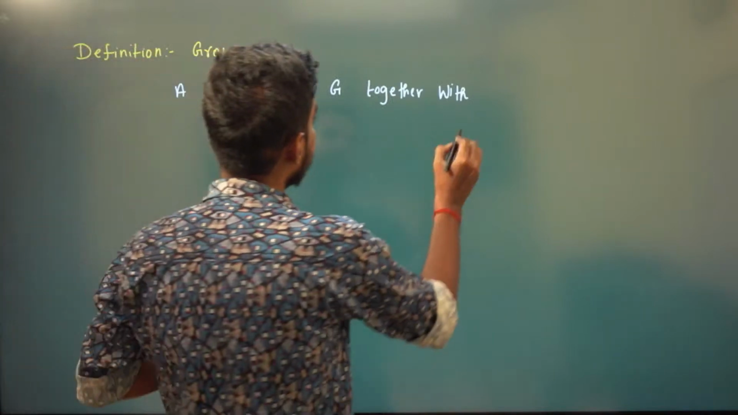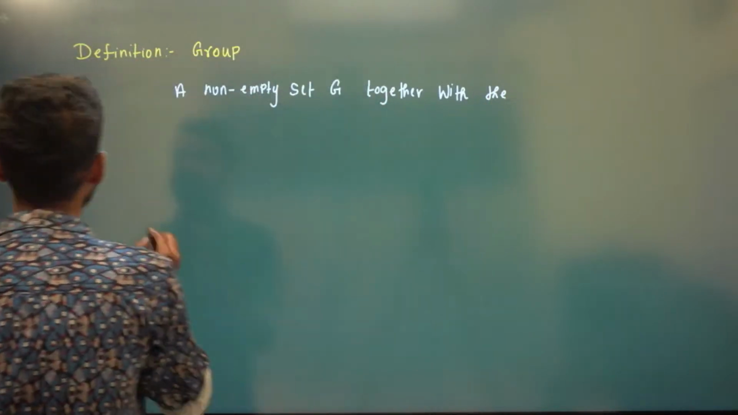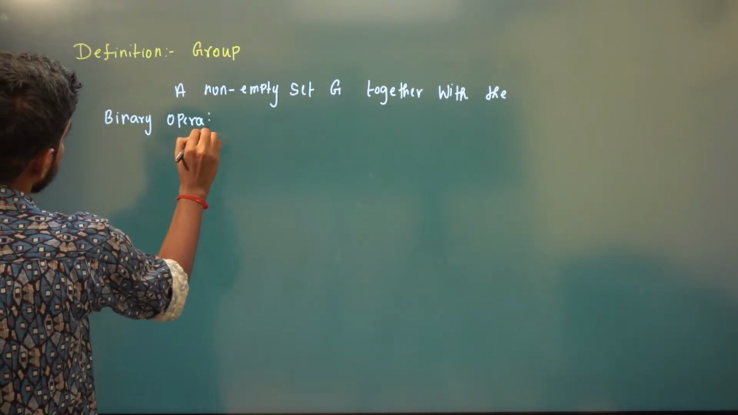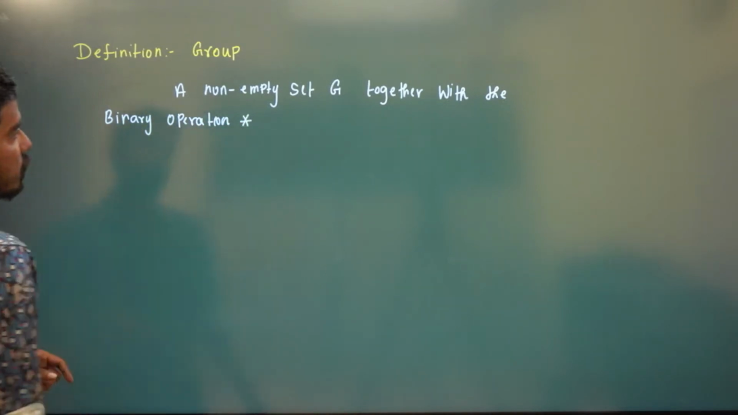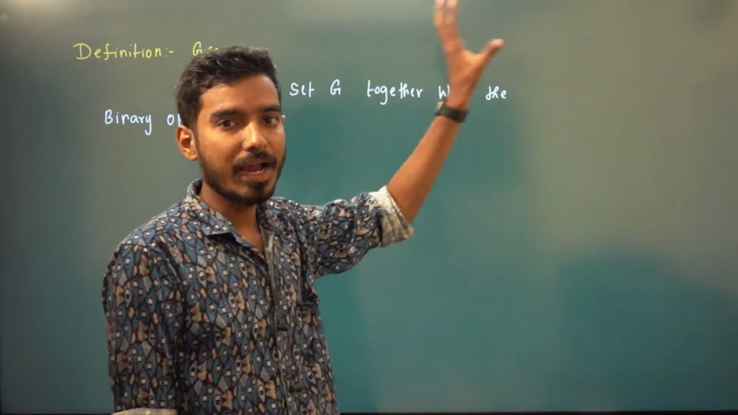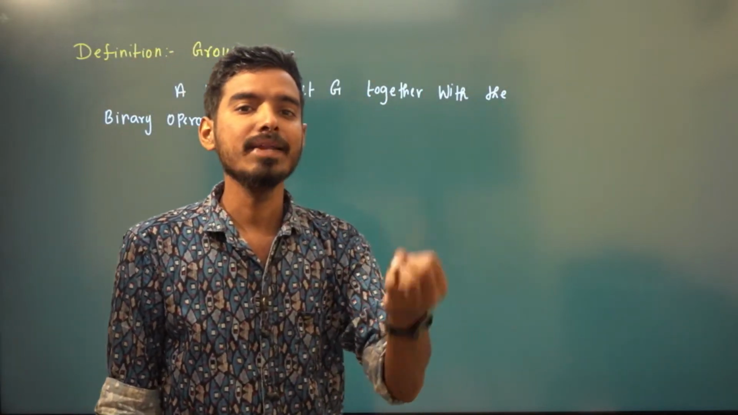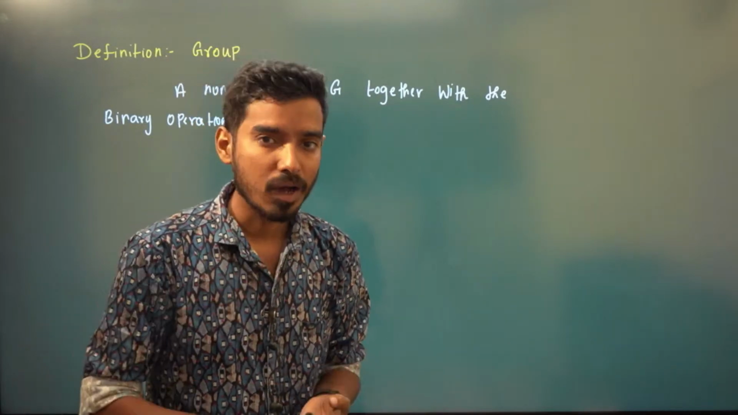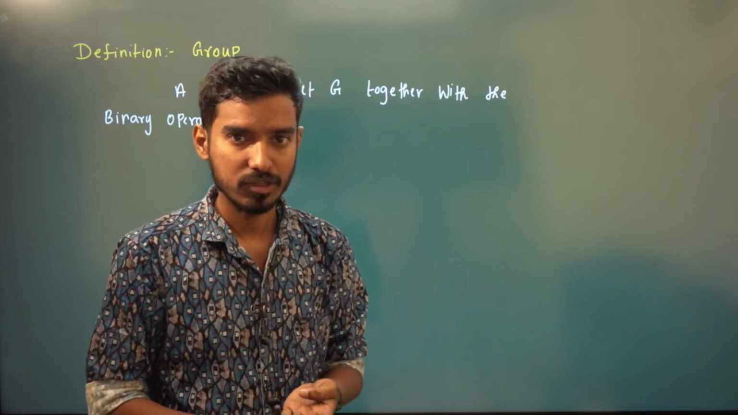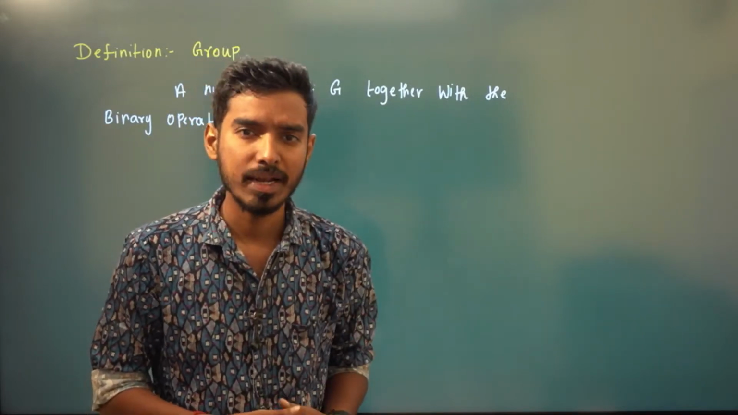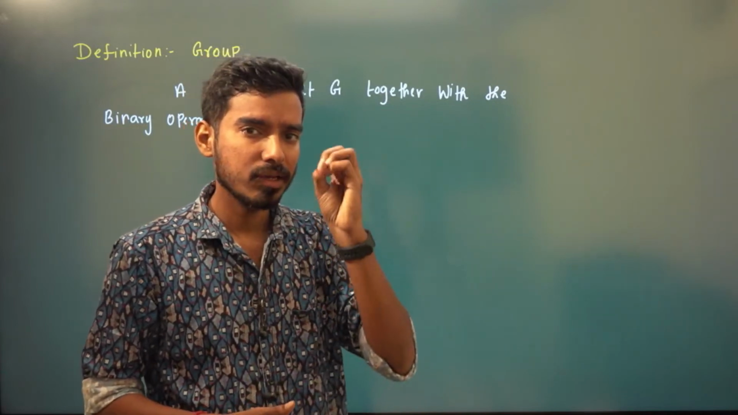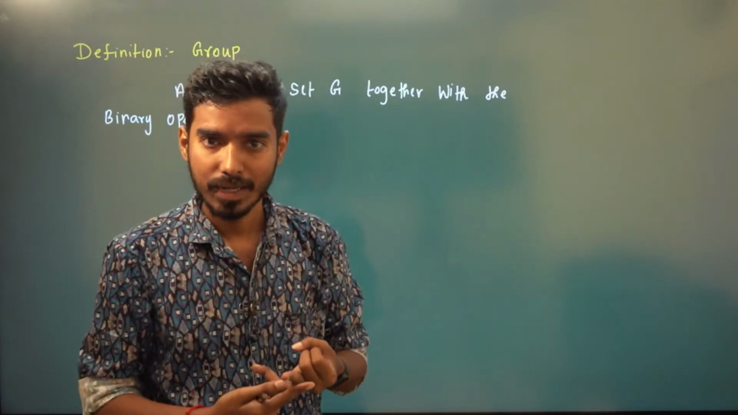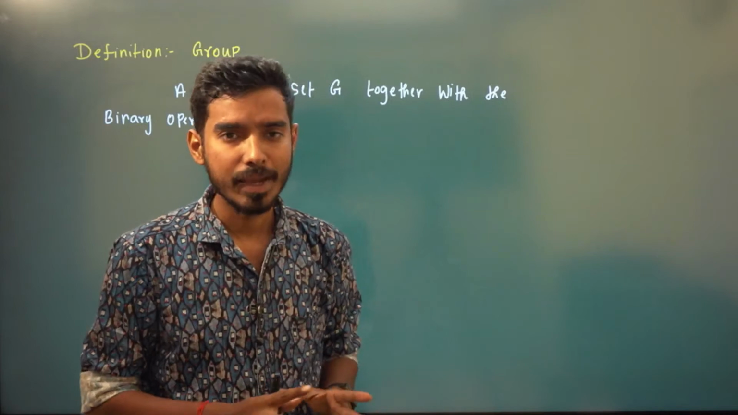So a non-empty set G together with the binary operation star. We have a non-empty set G and a binary operation star. This binary operation can be anything. It can be addition, multiplication, composition, or a modulo operation. There are many binary operations that we will come to know in later classes.